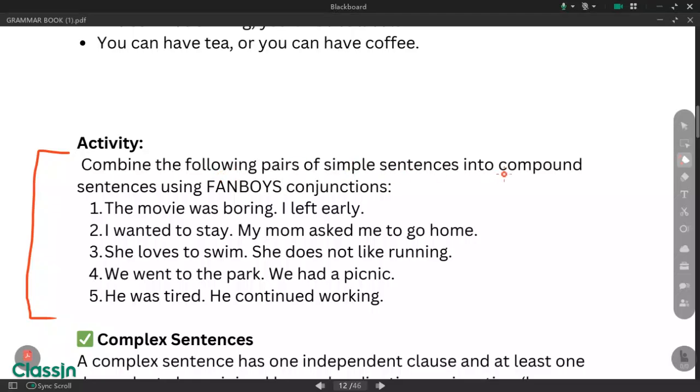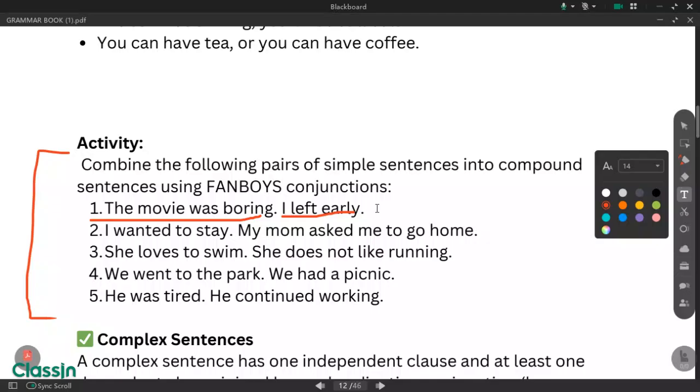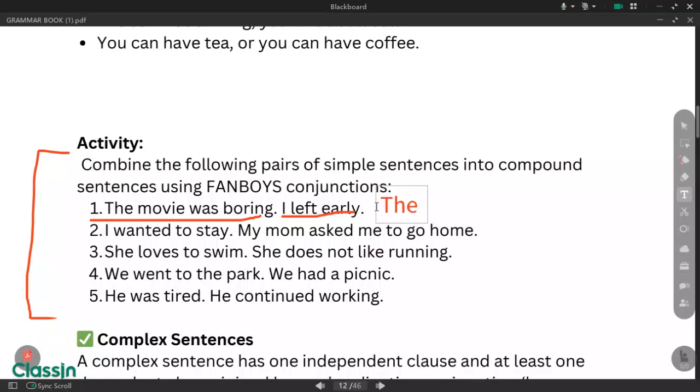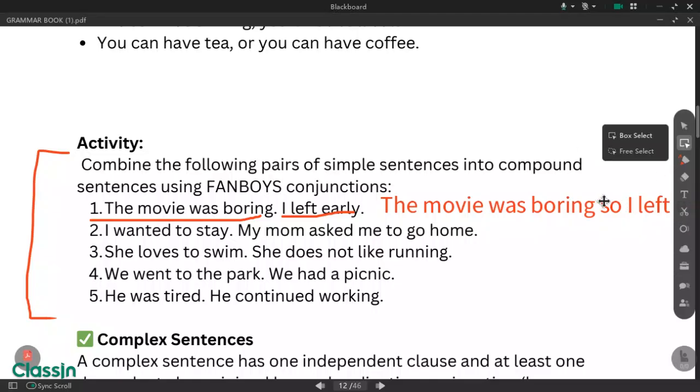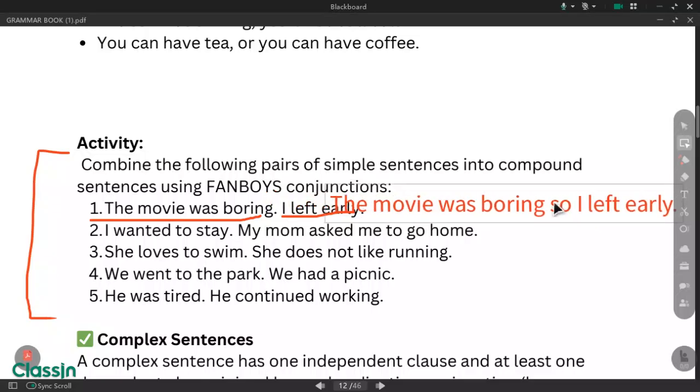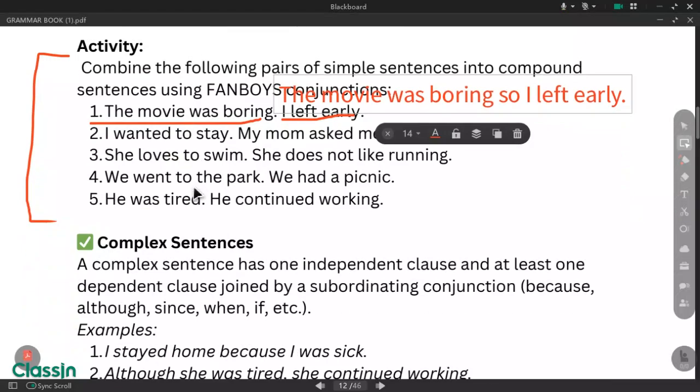Combine the following pairs of simple sentences into compound sentences using FANBOYS conjunctions. The movie was boring. I left early. So you make it a compound. For example, the movie was boring, so I left early.